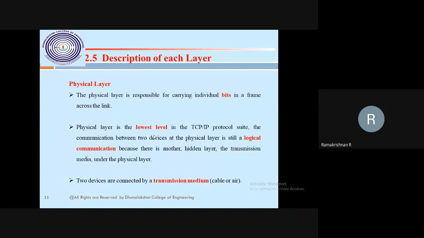It's a part of the question we have to write. That's what I said. Every layer description will be our chapter 1, chapter 2, chapter 3, chapter 4, chapter 5.